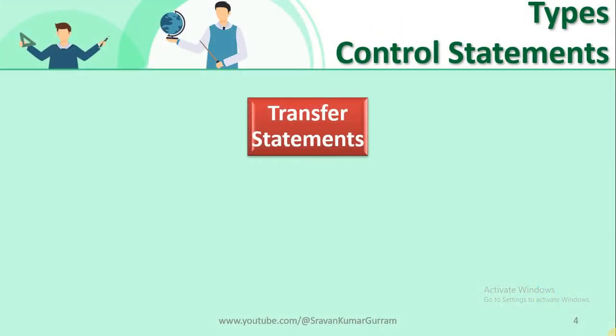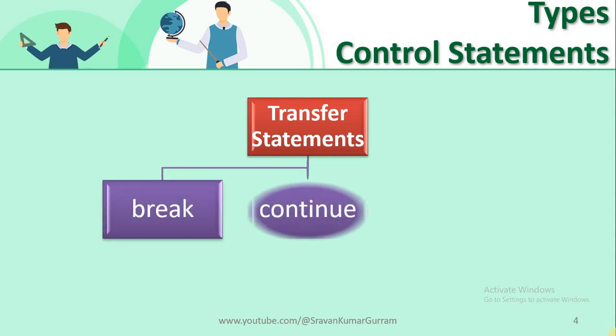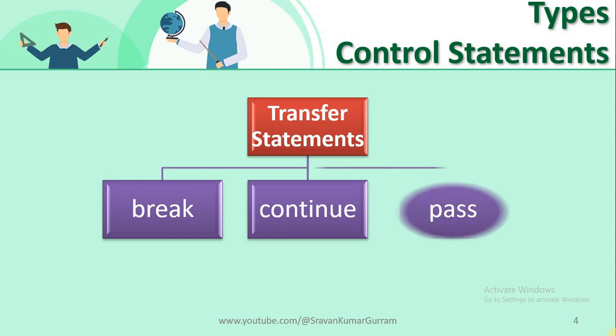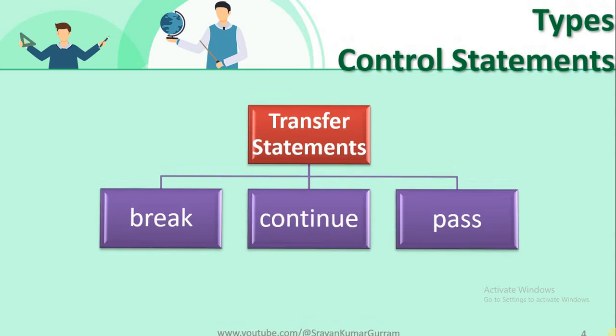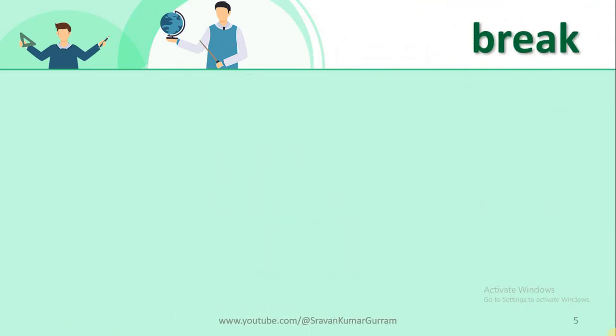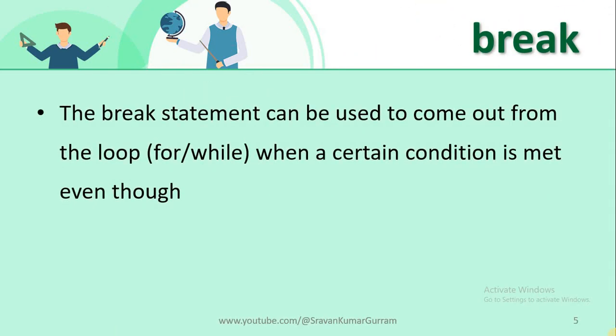As we covered in the previous video, we have three categories of control statements in Python. Those are break, continue and pass statements. So in this video, let us discuss these one by one with the help of coding. First one is the break statement. The break statement can be used to come out of the loop